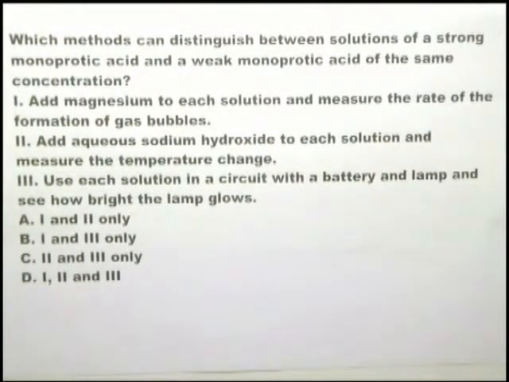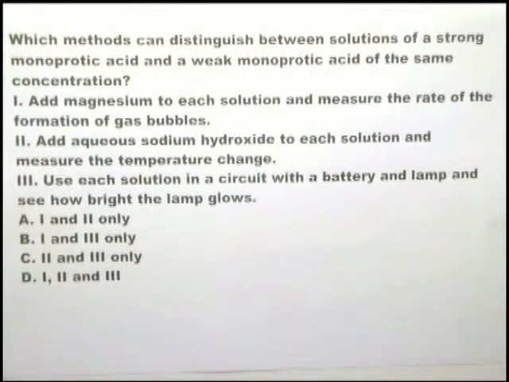In the IB, you're expected only to deal with monoprotic acids when it comes to distinguishing between strong and weak. So they're really asking you, what's the difference between a strong acid and a weak acid? You know that a strong acid is completely dissociated into ions.